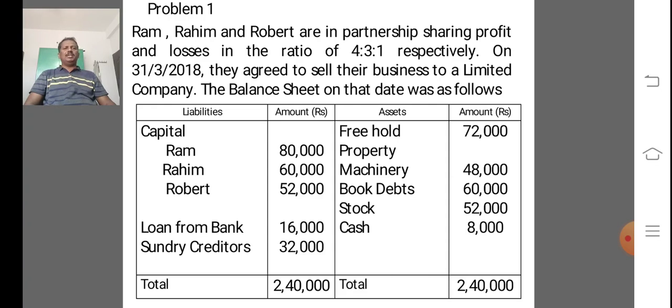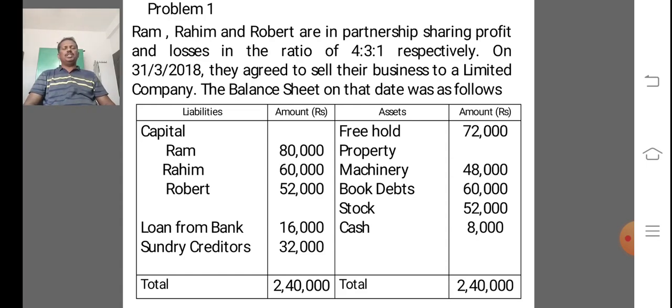Coming to the asset side, freehold property 72,000, machinery 48,000, book debts 60,000, stock 52,000, cash 8,000. 2,40,000 is the asset side total.